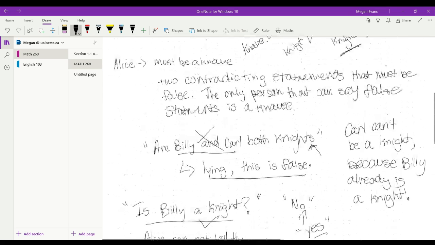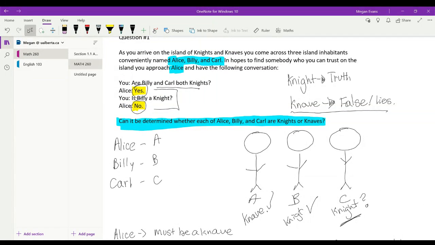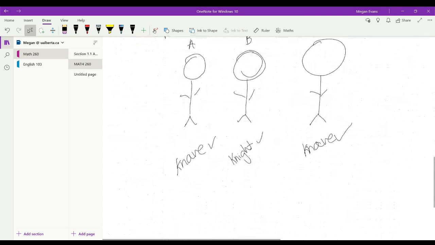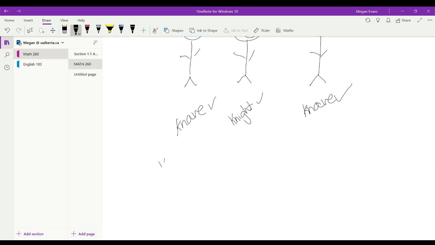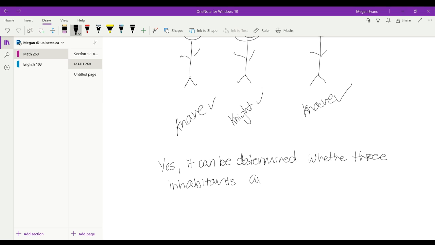So to answer the question, can it be determined whether each of Alice, Billy, and Carl are knights or knaves? We can say, yes, it can be determined whether the three inhabitants are knights or knaves. Oops, I don't know where that came from.